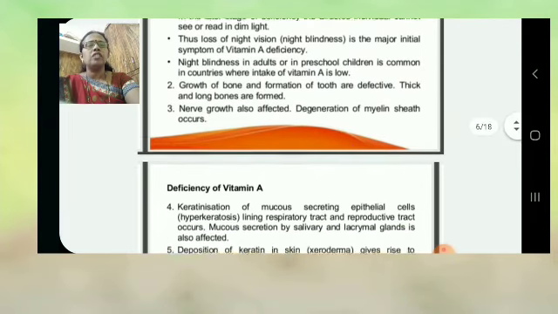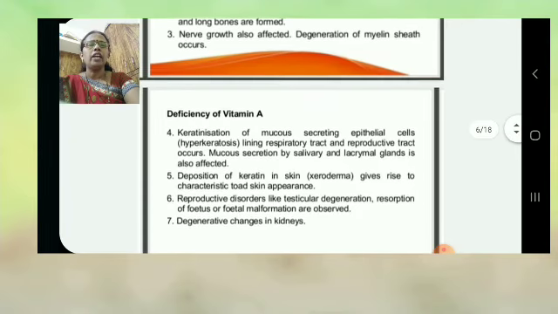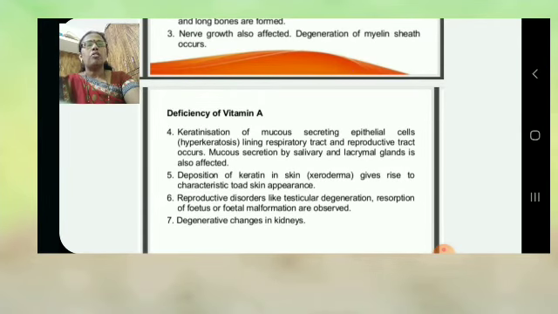Fourth deficiency of vitamin A: keratinization of mucus-secreting epithelial cells, also called hyperkeratosis, lining the respiratory tract and reproductive tract occurs. Mucus secretion by the salivary and lacrimal glands is also affected.